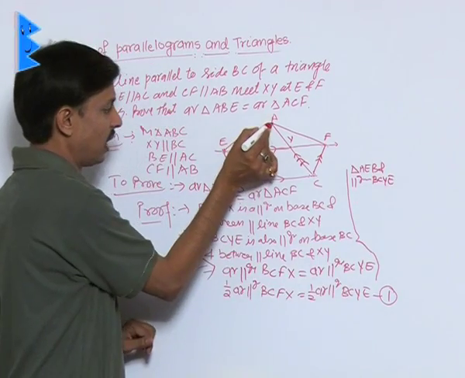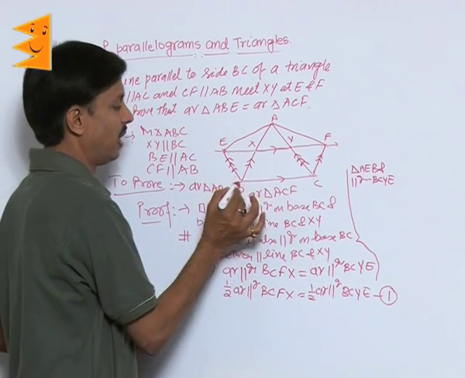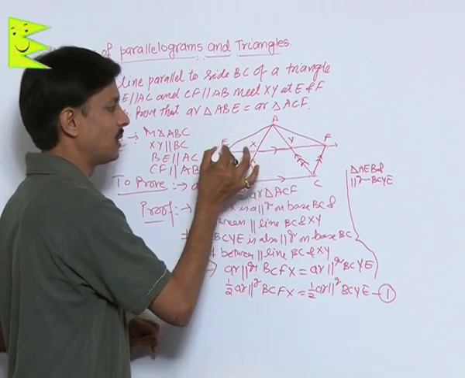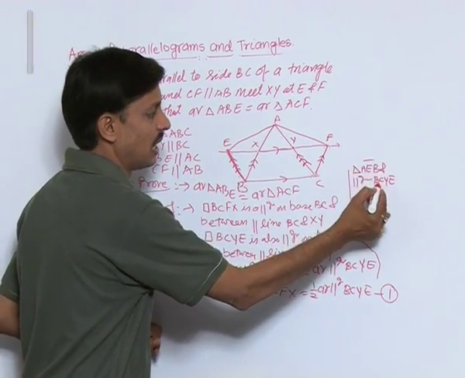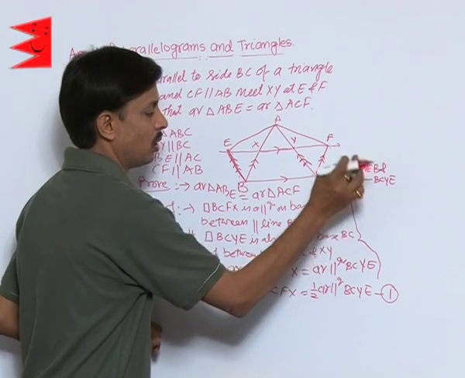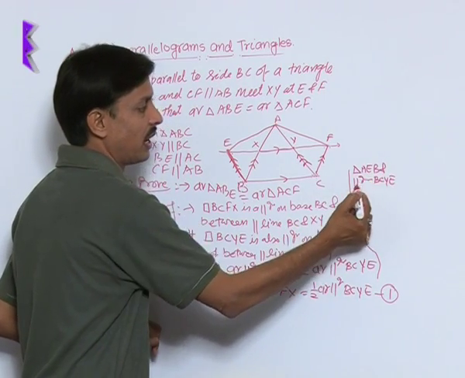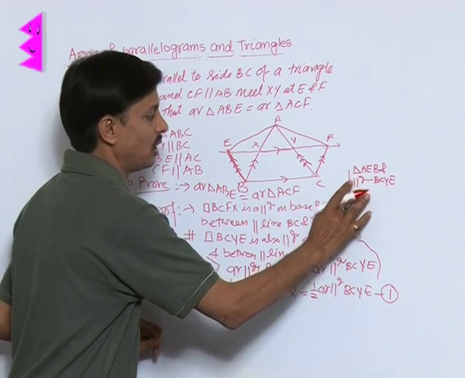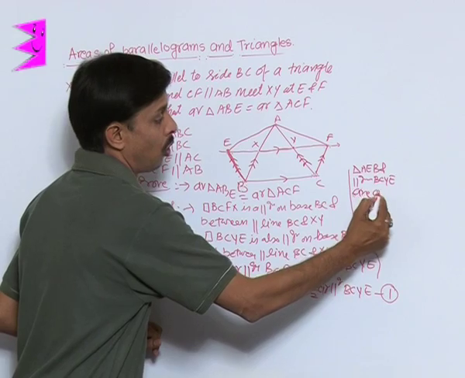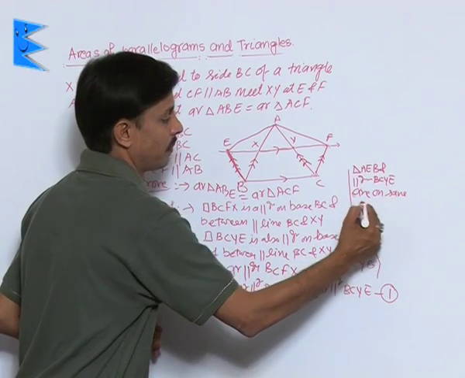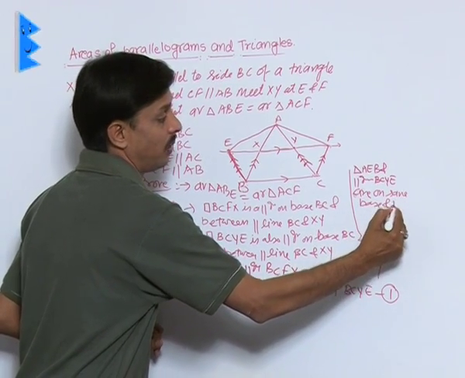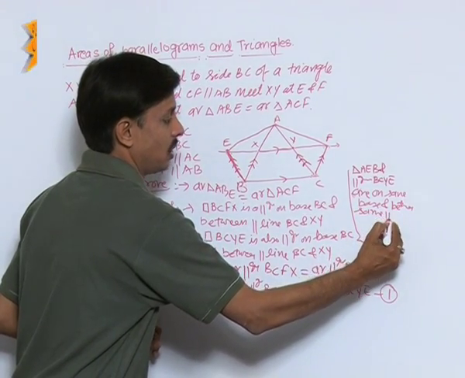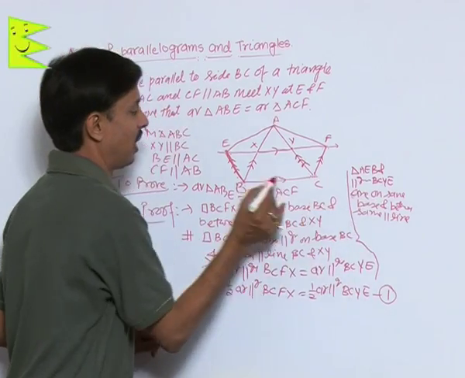BCYE. Triangle ABE and parallelogram BCYE have the same base BE. BE is the base of both. So triangle AEB and parallelogram BCYE are on the same base and between the same parallel lines. What are the parallel lines?